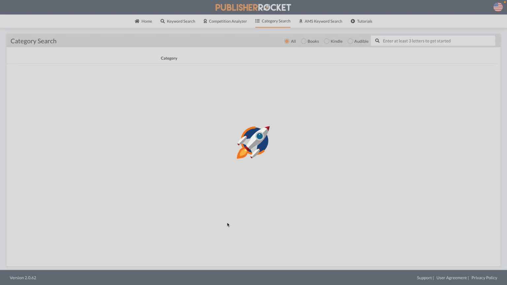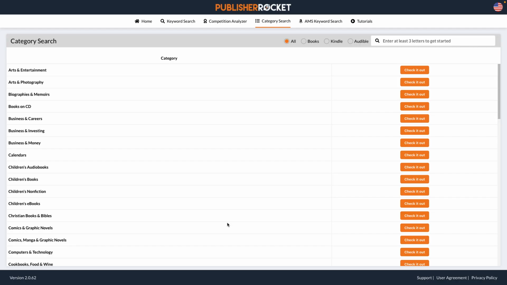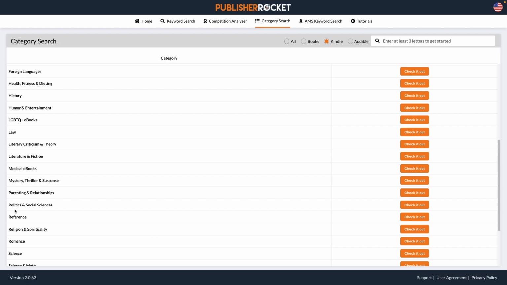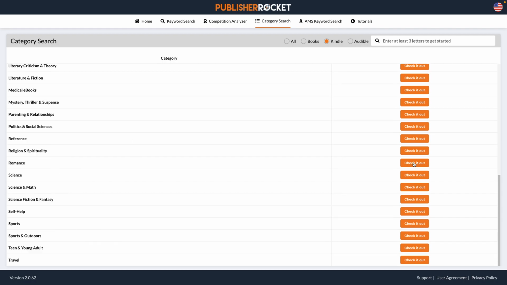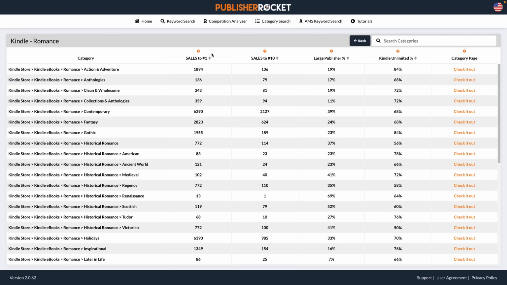And that's really how Publisher Rocket is supposed to be used. You want to mix these together and use the categories with more than just the keywords, and not the keywords alone. I'll show you how to use this category search in our next video.